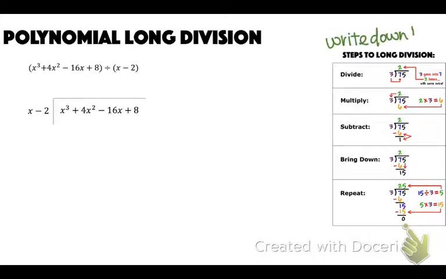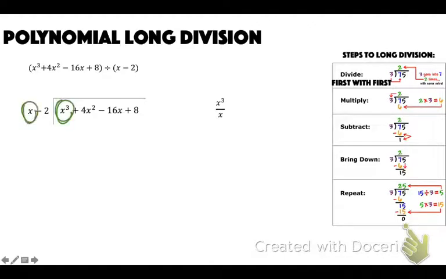Okay, write these steps down. So here, the first step we did was we divided, or we saw how many times the number goes into the number. So here, we're going to divide first with first. When I say first with first, I literally mean this first term with this first term. So divide first with first. So x cubed divided by x, and I get x squared. That's what goes up top.